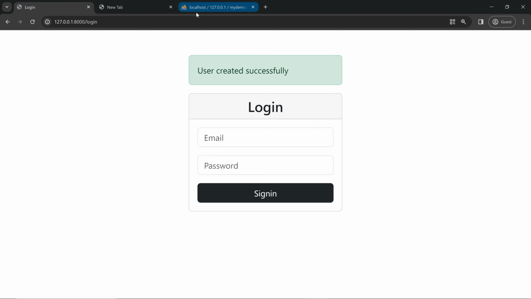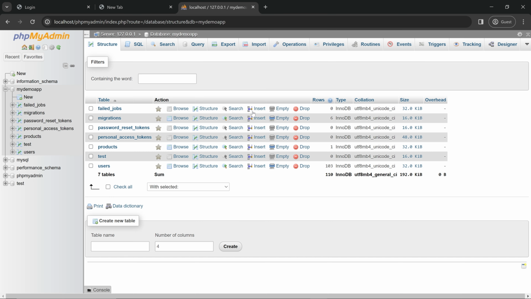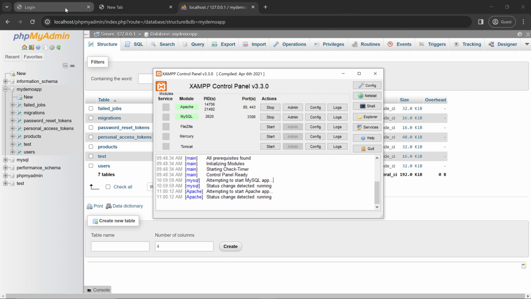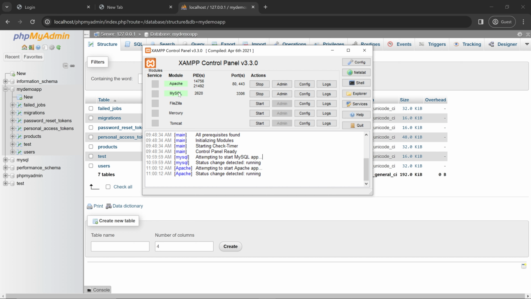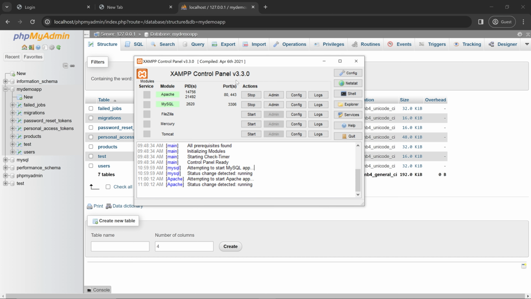Before that, you can go to phpMyAdmin. You have to make sure that you are running the XAMPP. So before running this registration, you have to make sure that you are running Apache and MySQL. Okay, Apache is not required, but you have to run it if you want to check phpMyAdmin. So we have to have XAMPP installed and start Apache and MySQL.